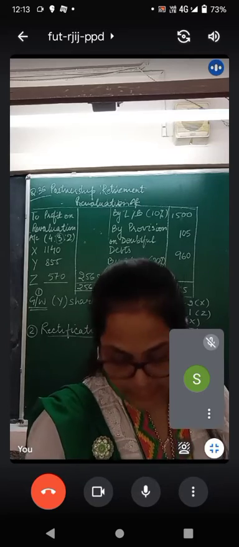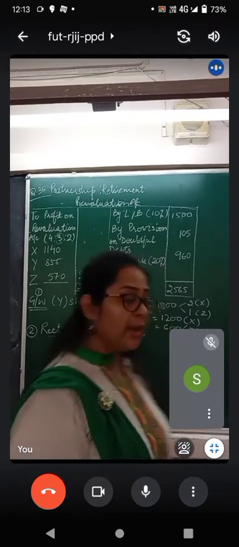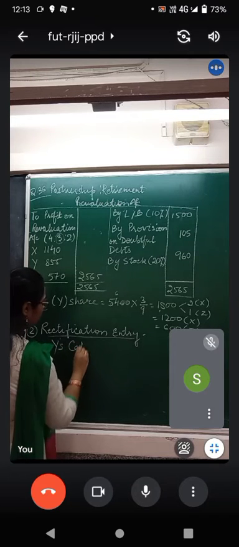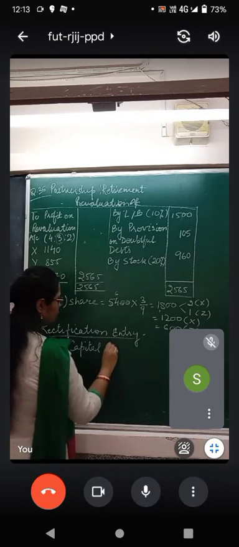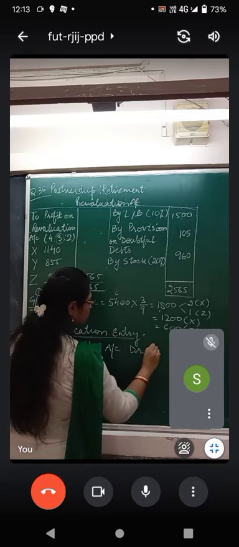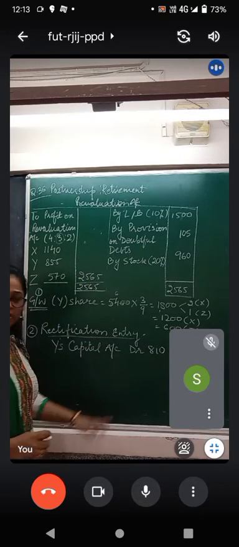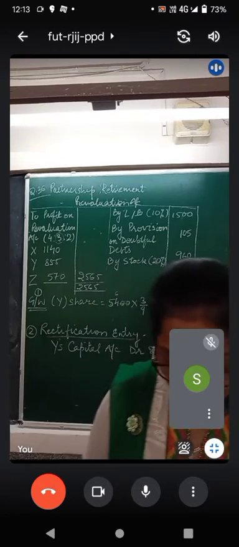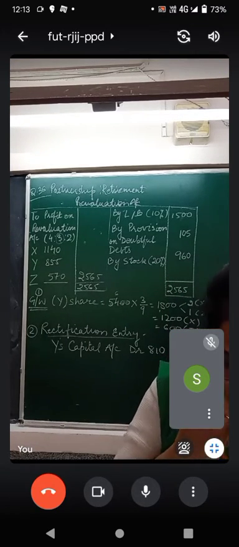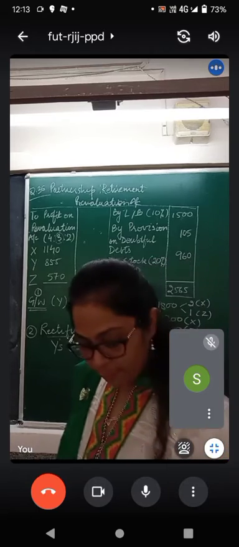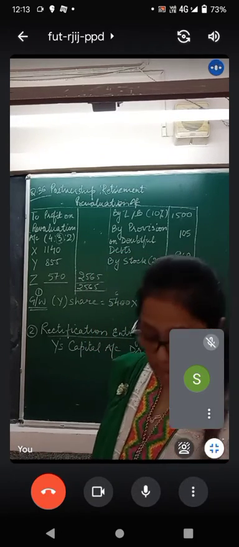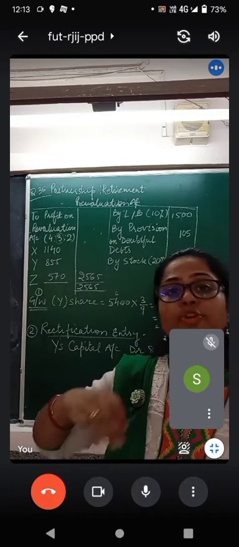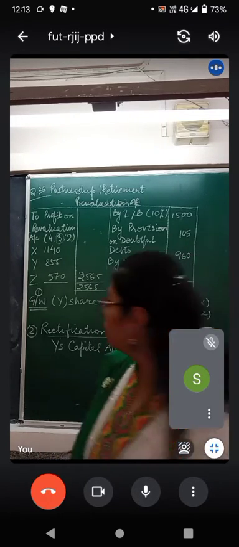Y was credited in excess by 810. So Y's capital account can be debited, as he was wrongly credited. And secondly, X and Z were debited in excess. 420 extra was debited to X and 390 extra to Z. So to reverse the effect, you will now credit both of these.